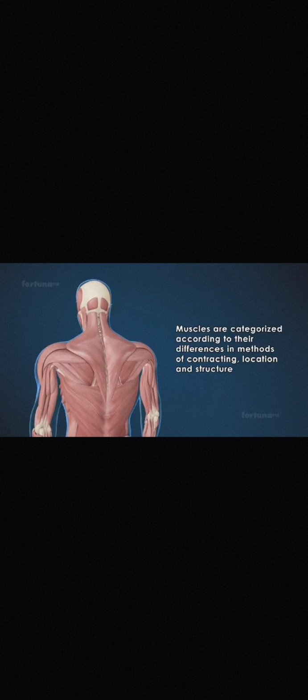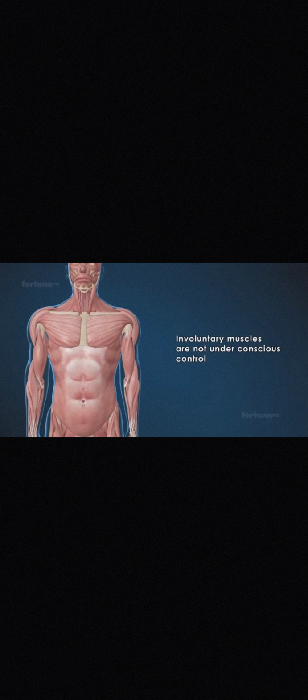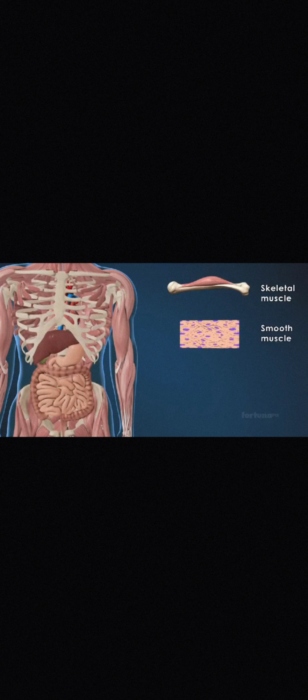Muscles function by contracting. Muscles are categorized according to their differences in method of contracting, location and structure. Muscles show the properties of contractibility, extensibility, elasticity and excitability. When muscles are under conscious control, they are called voluntary muscles. And whenever the muscles are not under conscious control, they are called involuntary muscles. We have three types of muscles, namely skeletal muscles, smooth muscles and cardiac muscles.